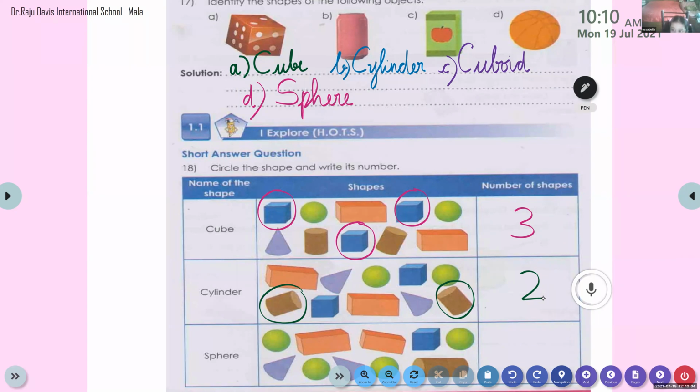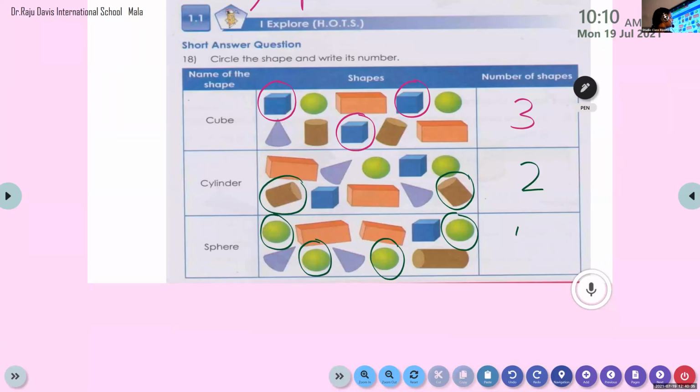Richard, please unmute. And look at the next one. Ma'am, I am completed. S-P-H-E-R-E. What is that, Richard? Okay. How many spheres are there? 4. Very good. There are 4 spheres. You can see in green color. 1, 2, 3, and here we have 4. So we have 4 spheres. Very good.